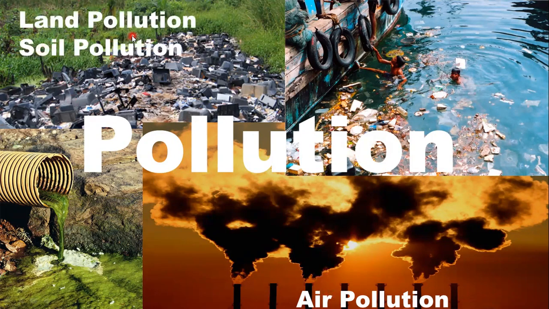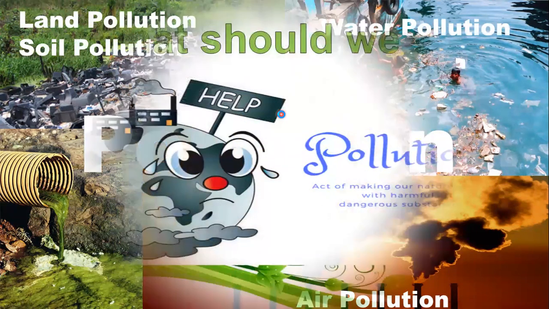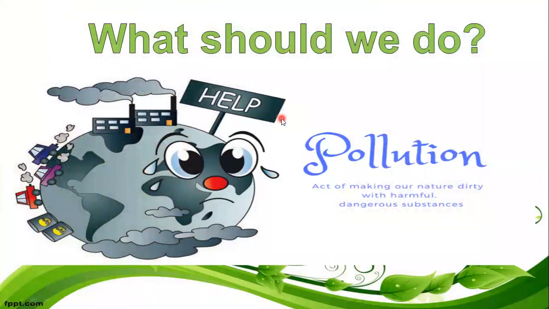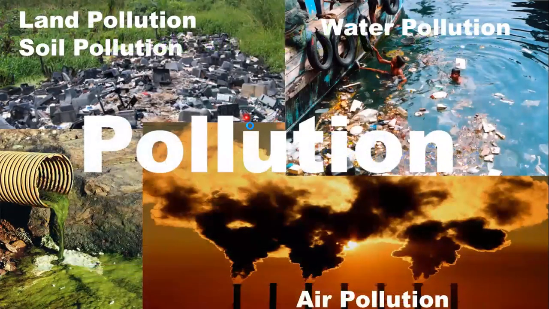We have land or soil pollution. Land pollution, soil pollution. We have water pollution. So we have three types of pollution: air pollution, land pollution or soil pollution, and water pollution.